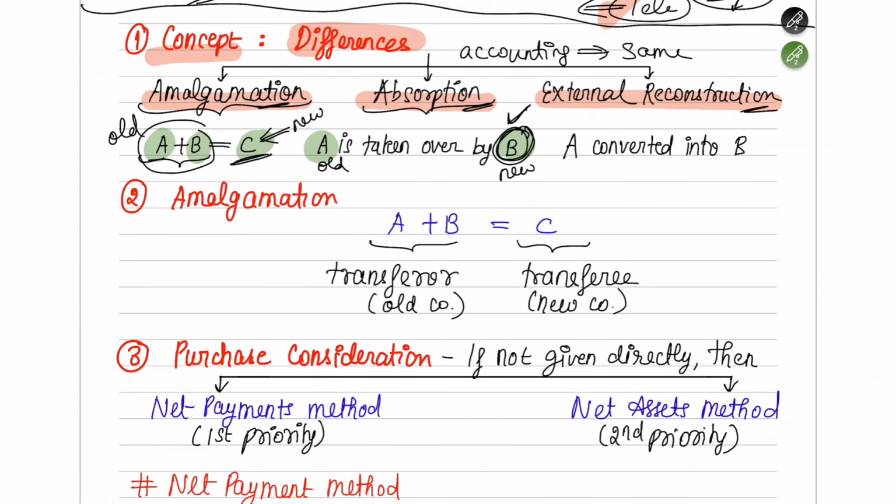Next is external reconstruction. External reconstruction happens when a particular company is facing a lot of legal issues, and to get out of such issues, it is reframing itself, or rather we can say, it is finding a new version of itself. So these both are the same company only, but the legal framework or the name has been changed. A Limited has converted into B Limited. The same company has changed from one form to another form. Here A Limited, which was the old form of the company, will be known as the old company. B Limited, which is the new form of the company, will be known as the new company. I hope you understood this.